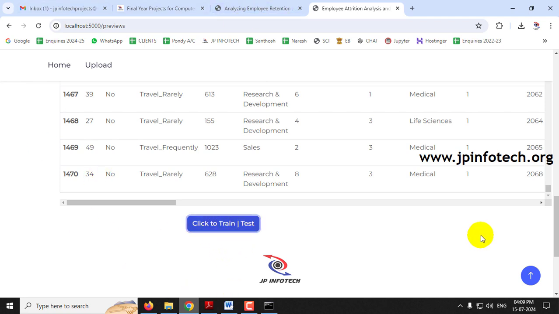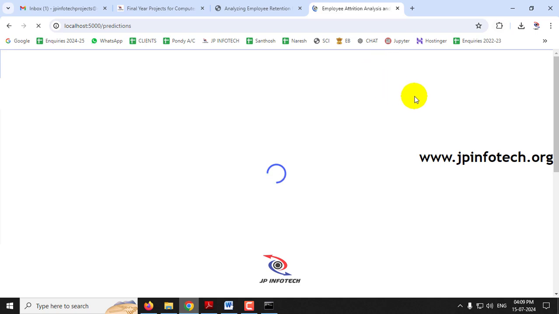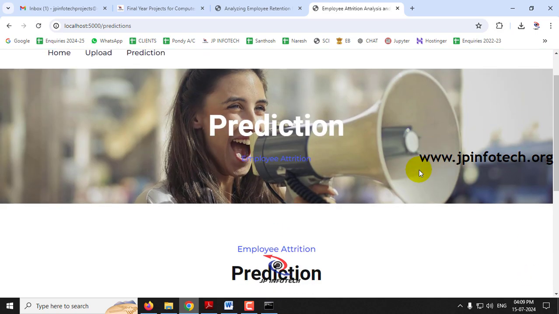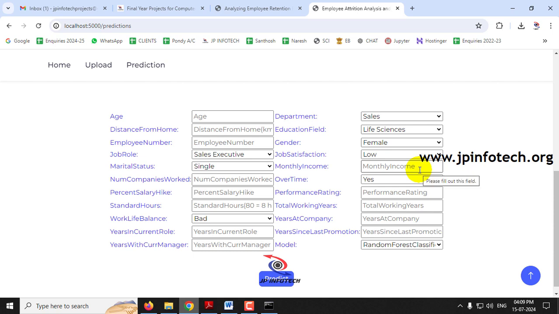Now just click the train or test button and kindly wait for a few seconds. Now you can see the training finish message, click OK. Now it will navigate to the important part, the prediction part, the employee attrition prediction part. Now I'll give a few test cases and we can check the prediction.